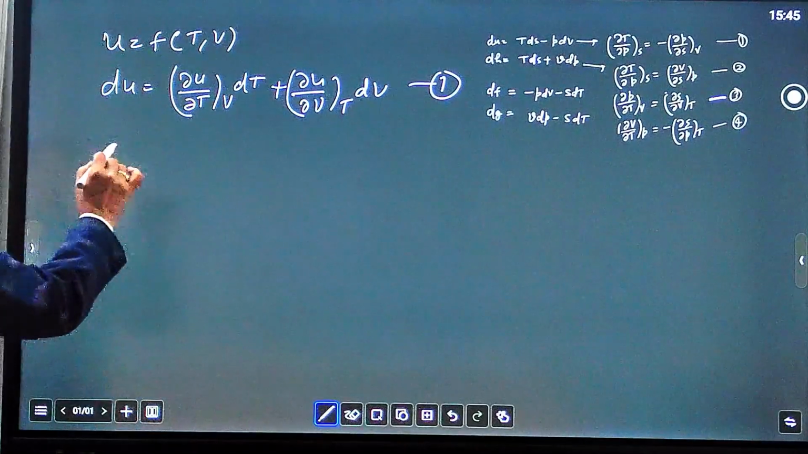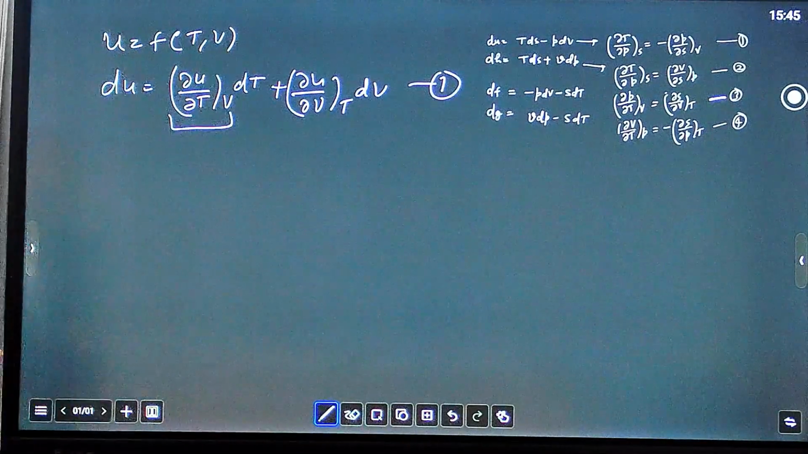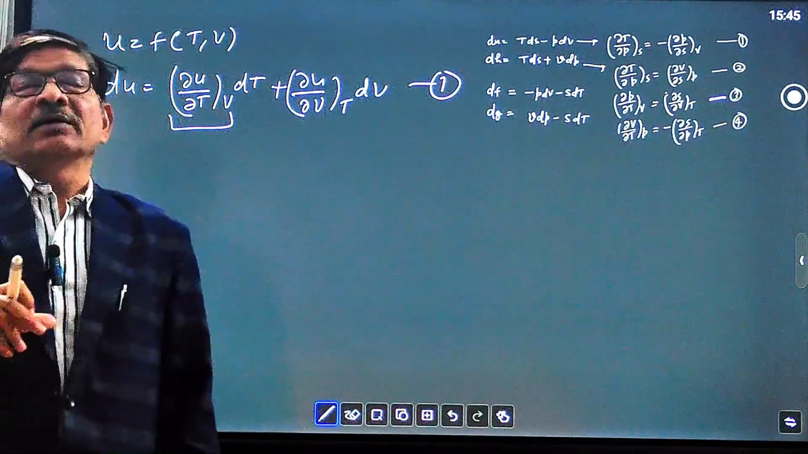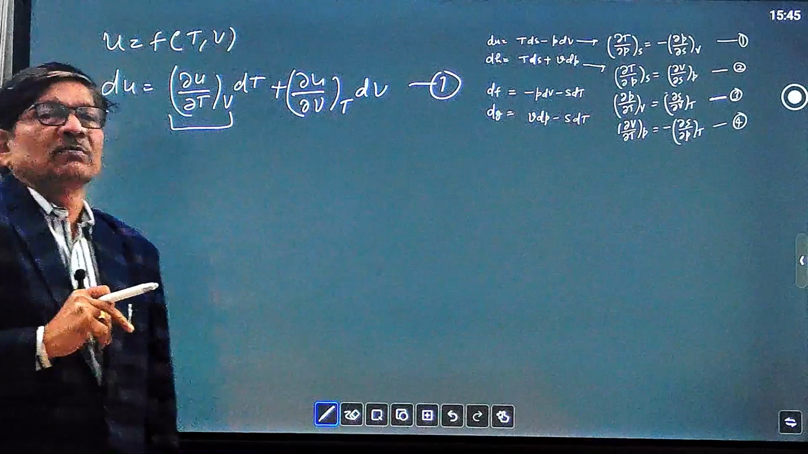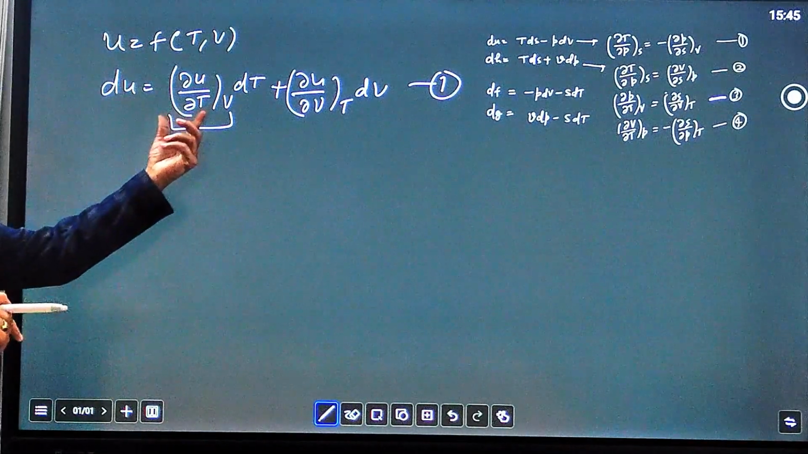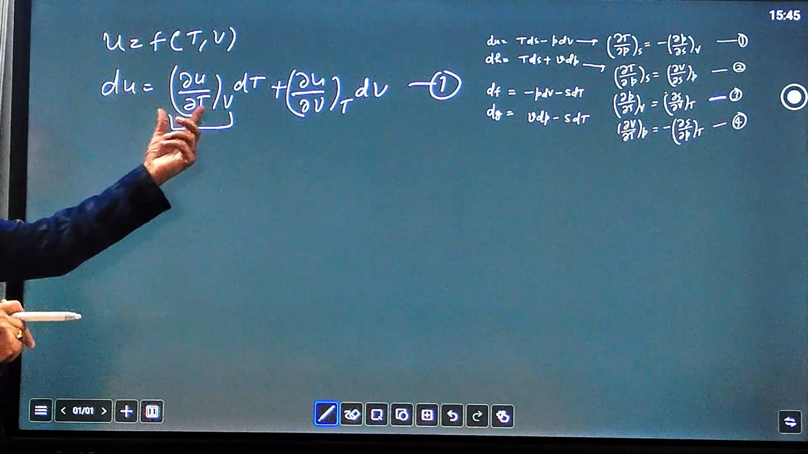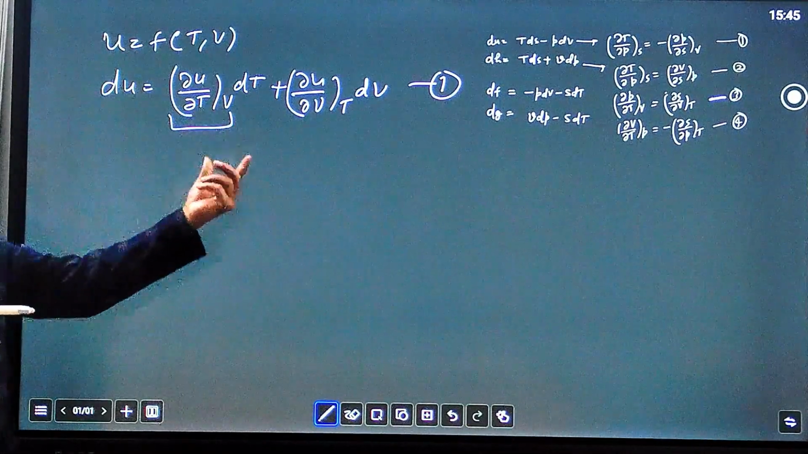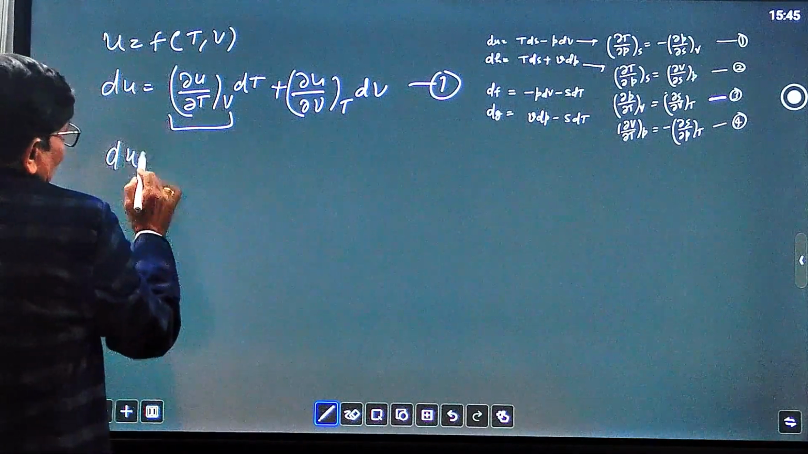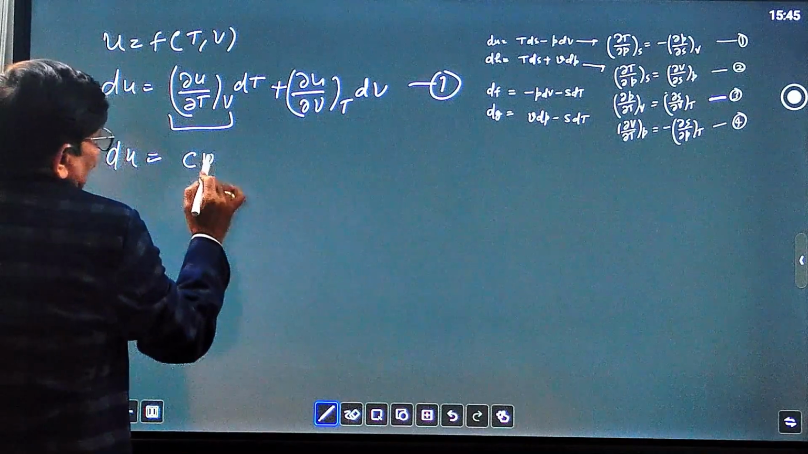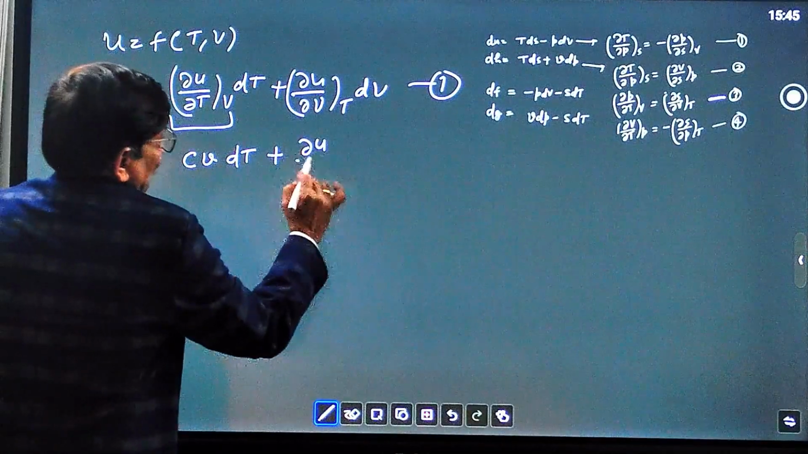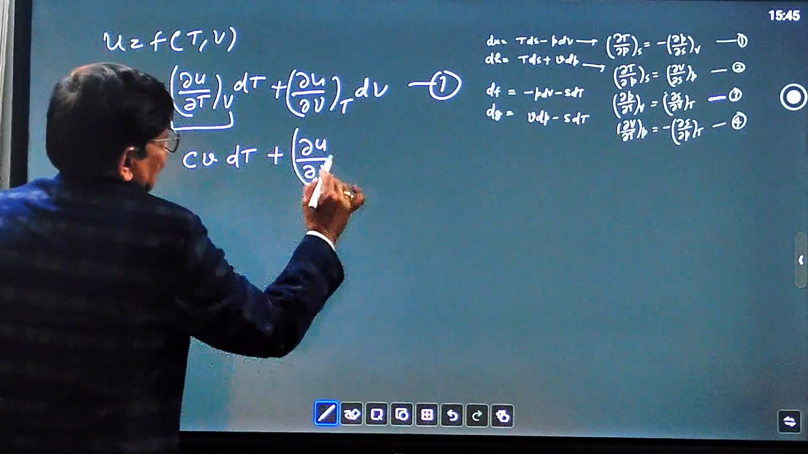Let us see what this quantity is. Del U over del T, according to the definition of the specific heat at constant volume, is the rate of change of internal energy at constant volume per unit change of temperature. This is Cv. So dU equal to Cv dT plus del U over del V at constant T.